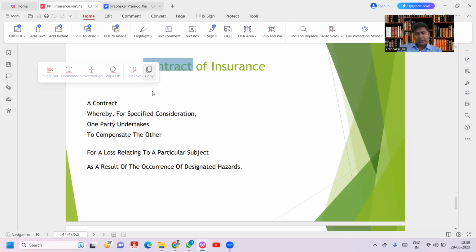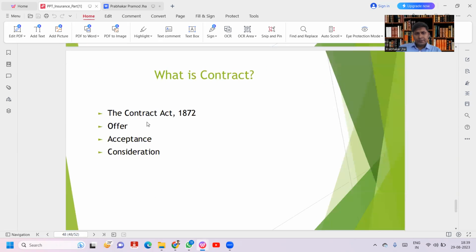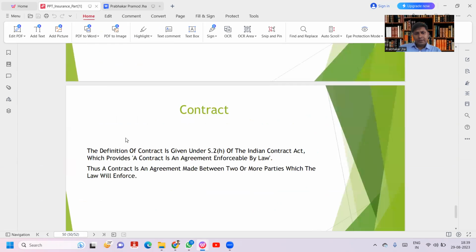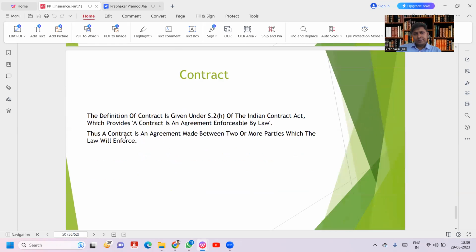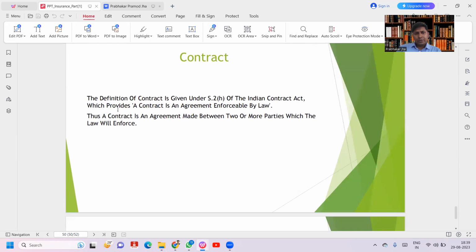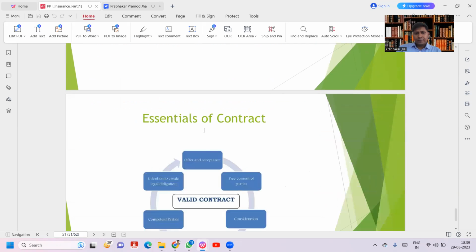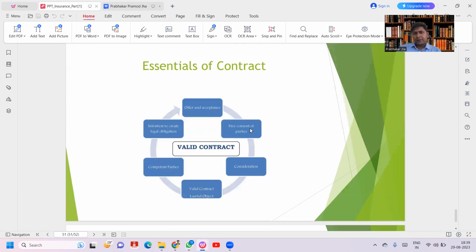What is the meaning of contract? Contract means an agreement enforceable by law. As per the Indian Contract Act 1872, a contract is an agreement enforceable by law, and these are the essential features of a contract. This is also applicable in insurance.